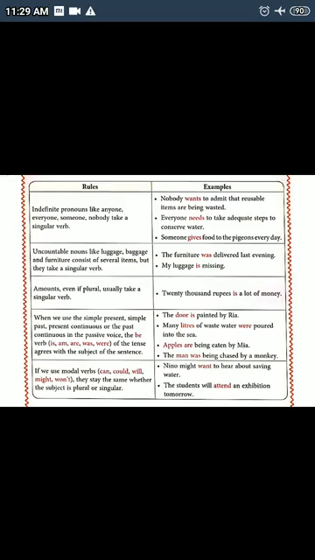Now the last rule, if we use modal verbs can, could, will, might, won't, they stay the same whether the subject is plural or singular. So it will have no effect if the subject is singular or plural. The students will attend an exhibition tomorrow. If the subject was singular also, then also we would have used will only. The student will attend an exhibition tomorrow. So in this way we do the subject verb agreement.